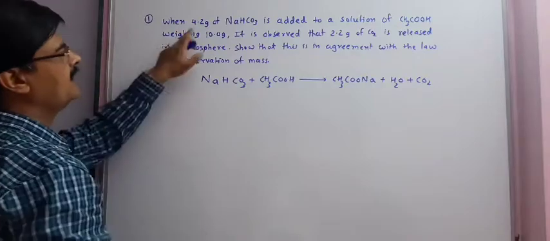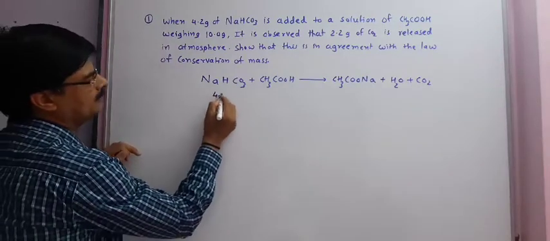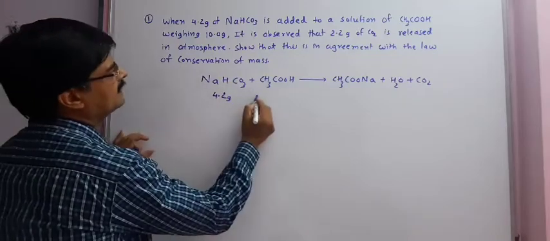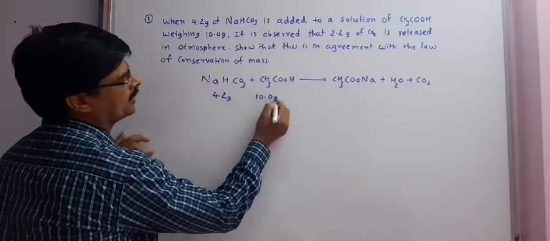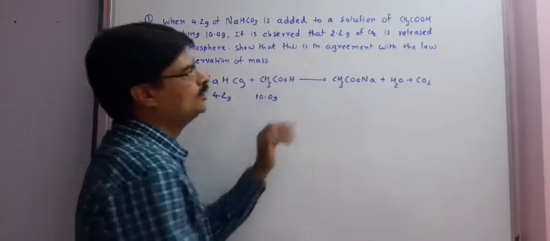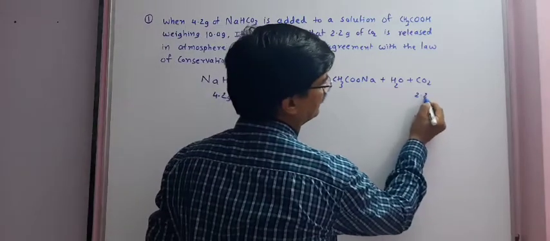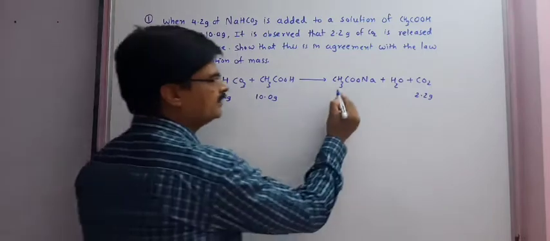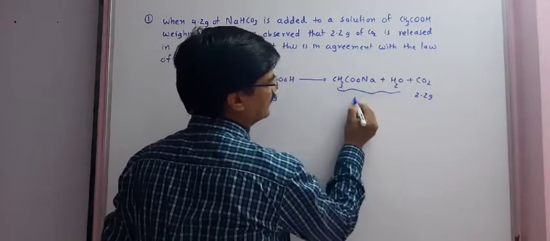Now here it is given 4.2 gram of NaHCO3 and CH3COOH is 10.0 gram, and 2.2 gram of carbon dioxide is released in the atmosphere. So this we can say is the residue.